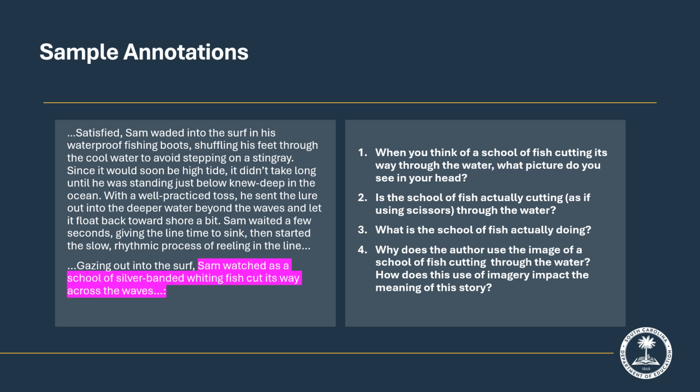AOR 8.1 asks students to distinguish between literal and non-literal meanings of words and phrases. Notice these questions ask students to begin with the literal meaning before moving into the non-literal meaning. This will allow teachers to determine which students need additional support. Question 4 also targets AOR 1.2. Remember that imagery entered the language of the indicator in grade 1.